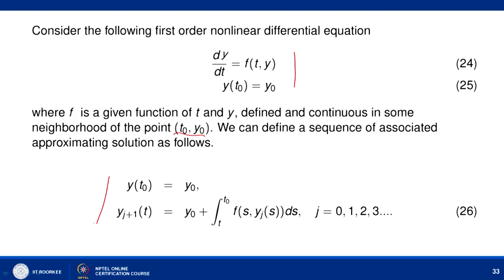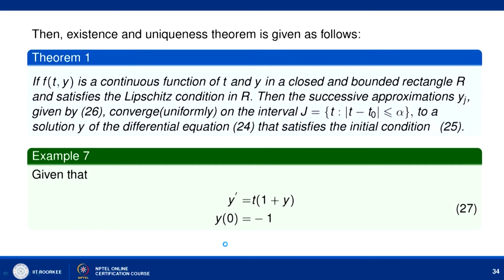We define the sequence of associated approximating solutions as follows: y_0(t) equal to y_0, y_{j+1}(t) equal to y_0 plus the integral from t_0 to t of f(s, y_j(s)) ds, j from 0, 1, 2, 3 and so on. Then the existence and uniqueness theorem is given as follows: that if f(t, y) is a continuous